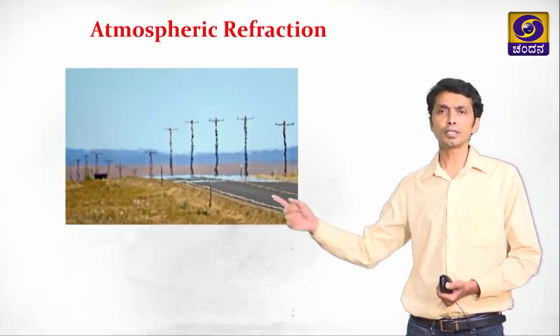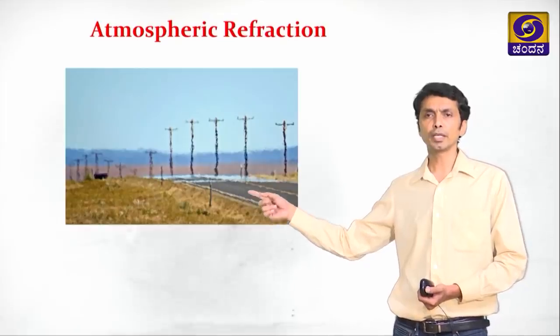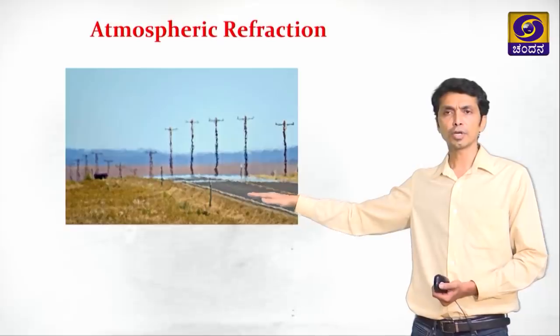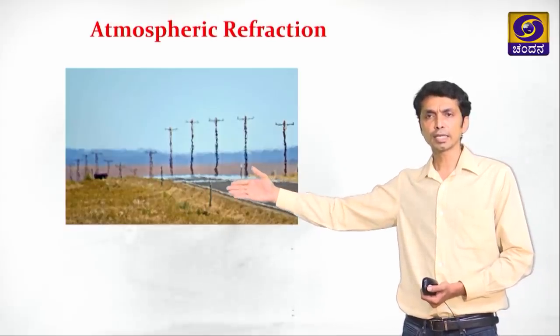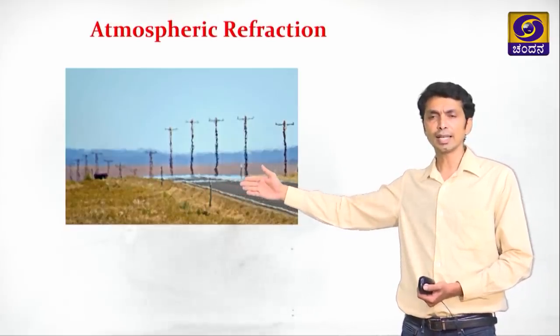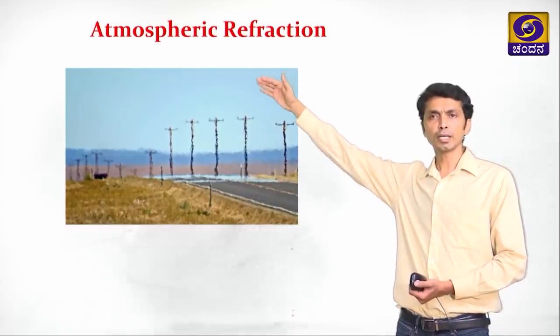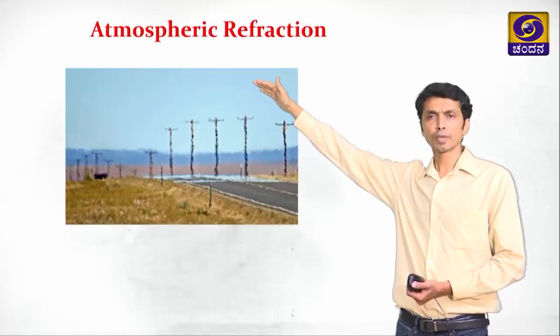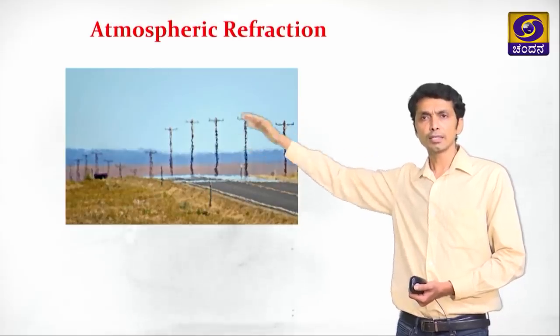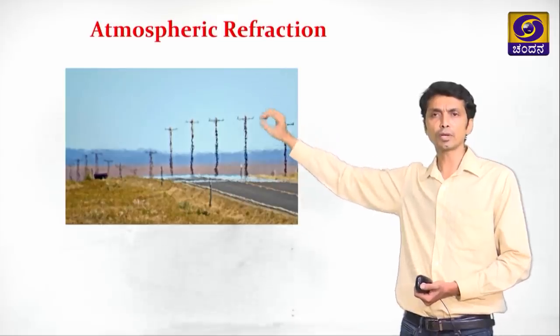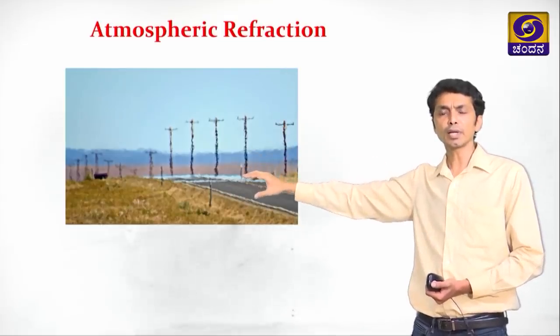As you can see, this is an image taken on a hot day. The land is hotter, because of which the air in touch with the land is hot compared to the air above. So the air is hot here, and the air is cool at the top. What happens now?